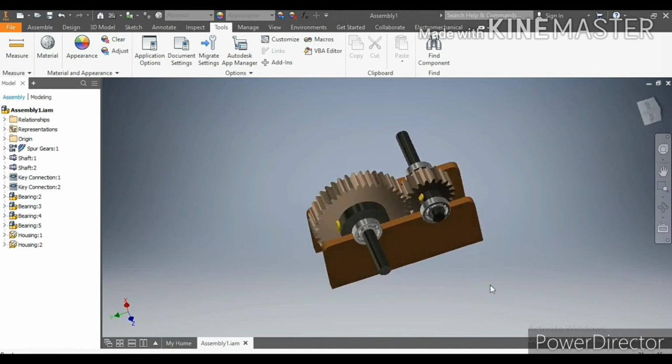So I hope you have enjoyed learning about gear train assembly by Autodesk Inventor.